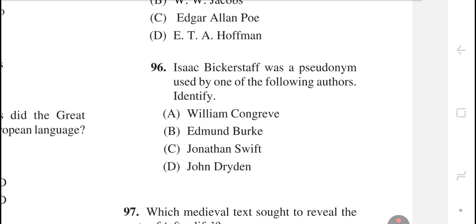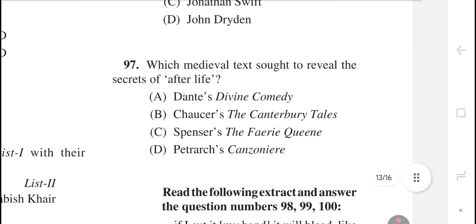Question number 96. Isaac Bickerstaff was a pseudonym used by one of the following authors. Identify. The right answer is option number C, Jonathan Swift. Question number 97. Which medieval text sought to reveal the secrets of afterlife? The right answer is option number A, Dante's Divine Comedy.